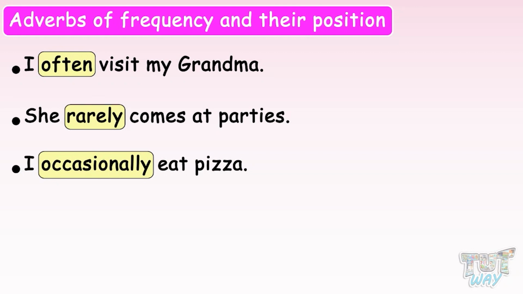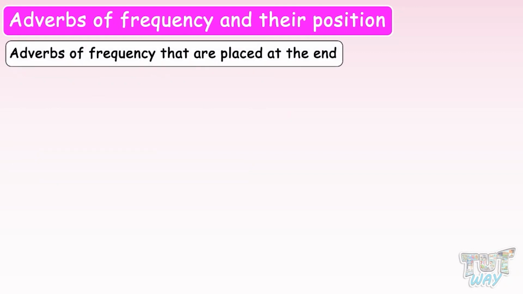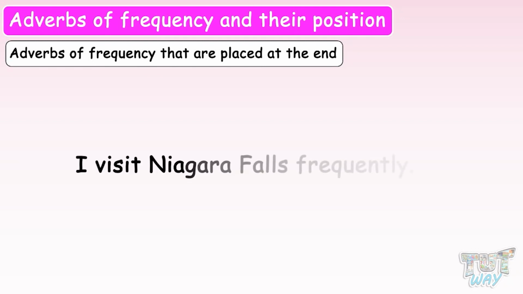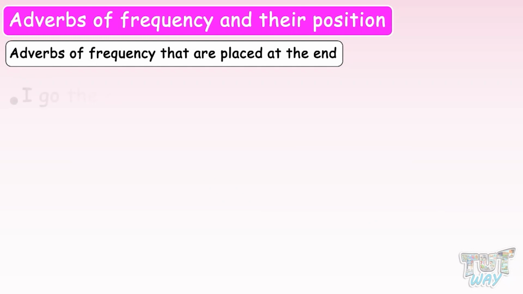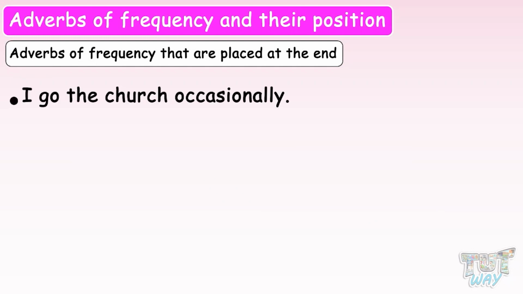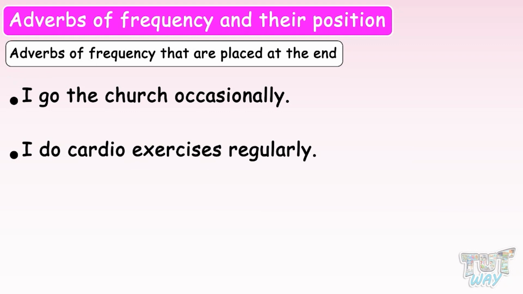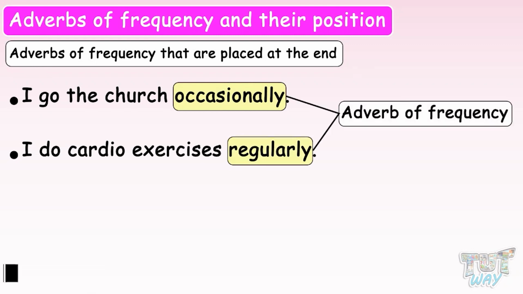Now let's see a few examples of adverbs of frequency that are placed at the end. I visit Niagara Falls frequently. Here, frequently is the adverb of frequency, and it is placed at the end of the sentence. I go to church occasionally. I do cardio exercises regularly. Here, occasionally and regularly are adverbs of frequency, placed at the end of the sentence.